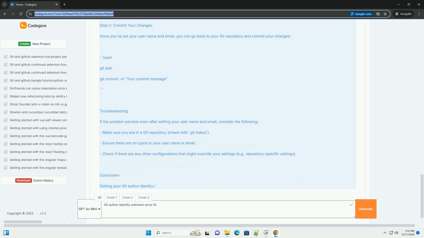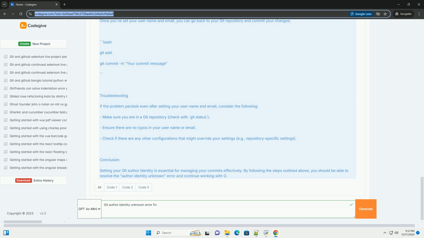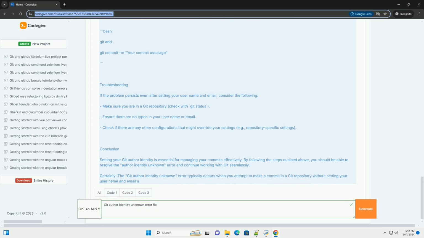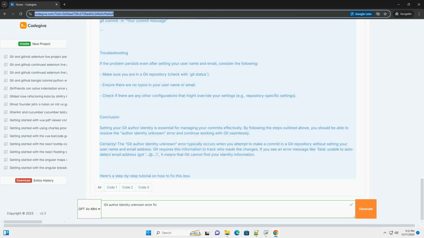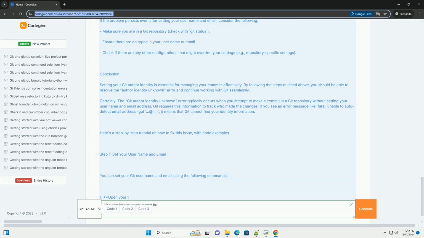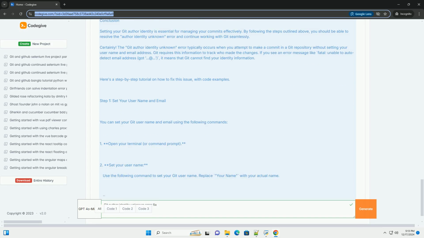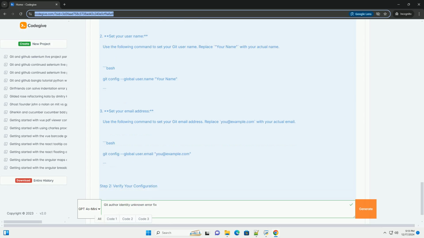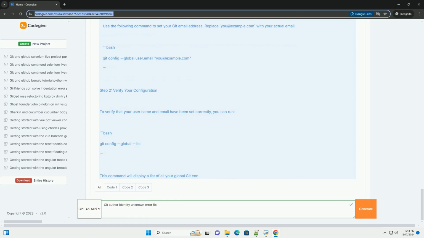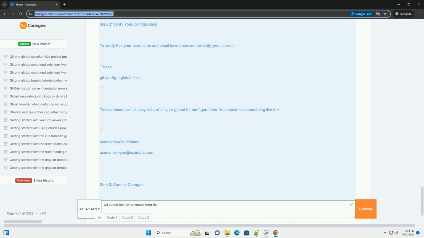Problem: when you attempt to commit changes, you may see an error message like this. Error: author identity unknown. Fatal: could not write commit. Solution: to resolve this issue, you need to set your Git username and email address. You can do this globally, for all repositories, or locally, for a specific repository.